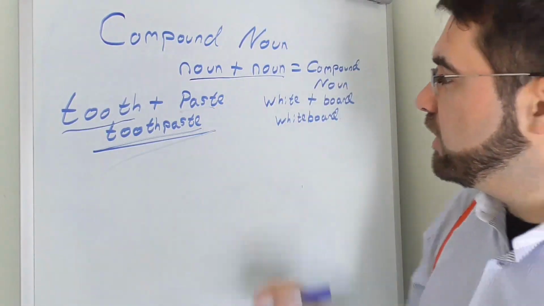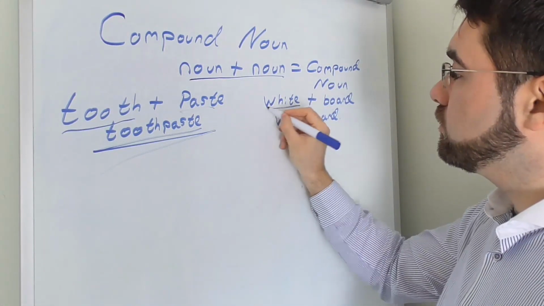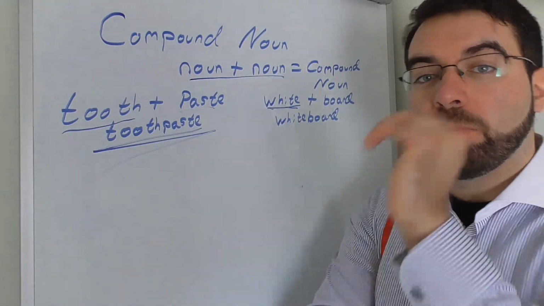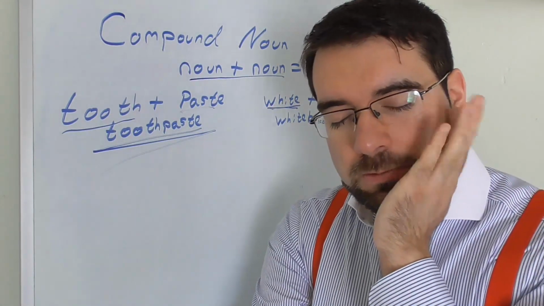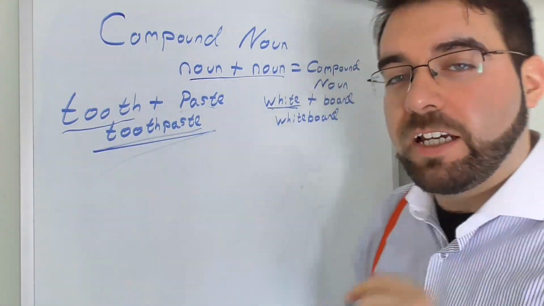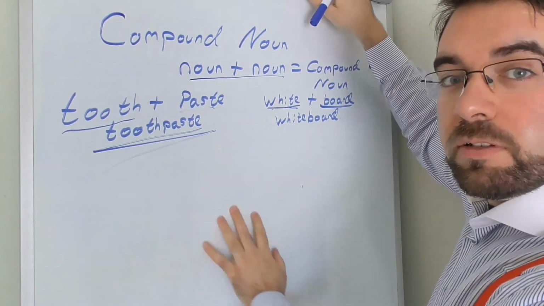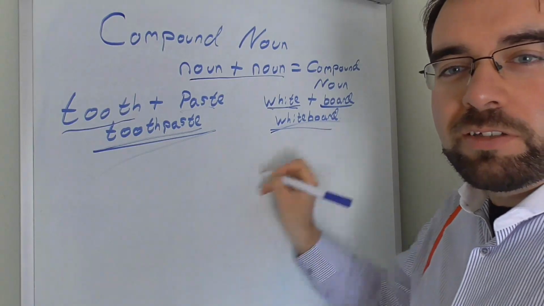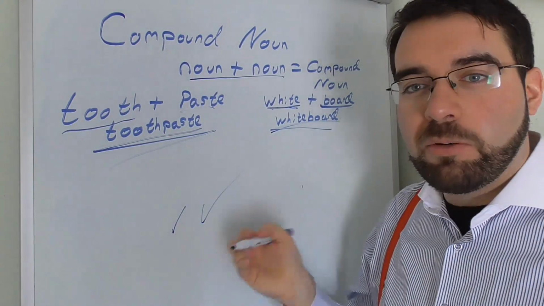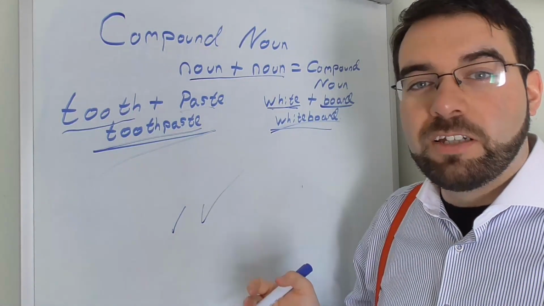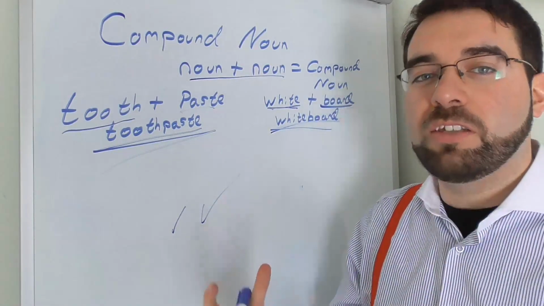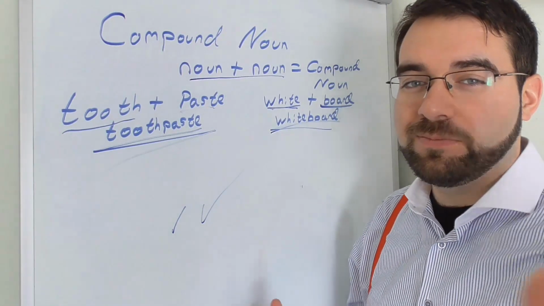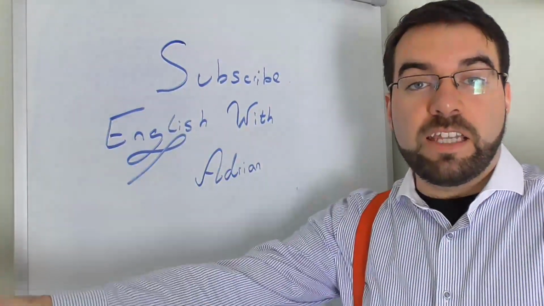Yeah. But then let's look also at this. White, white, like this. White and bored. Not bored as in, board. Not that kind of board, but this. This is a board. So we get whiteboard, the thing that we're writing on. A whiteboard. So two nouns can come together to create something new. Toothpaste, whiteboard. How cool is that? And that's nouns for you.